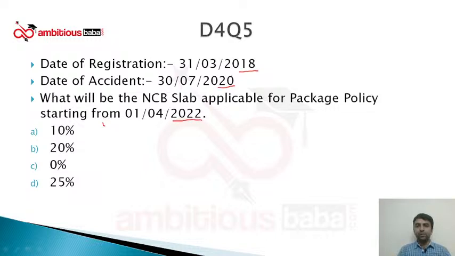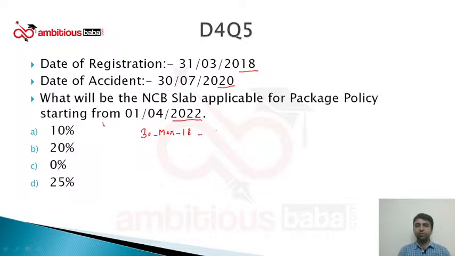Okay. So if the date of registration is March 2018, generally the insurance is taken 1 or 2 days before the registration, then only the RTO will register the vehicle. So for this question, we have to assume that the customer has taken first policy on 30th of March 2018.